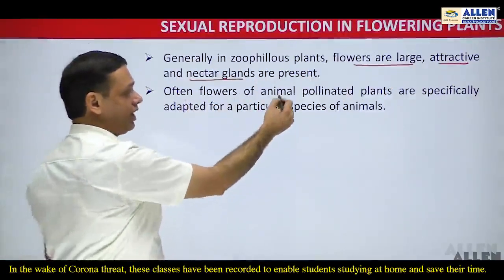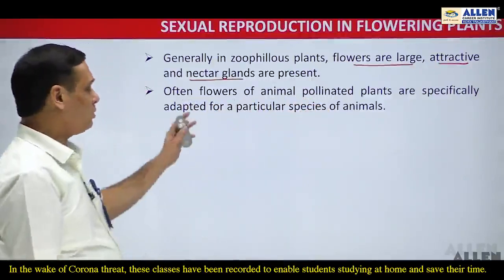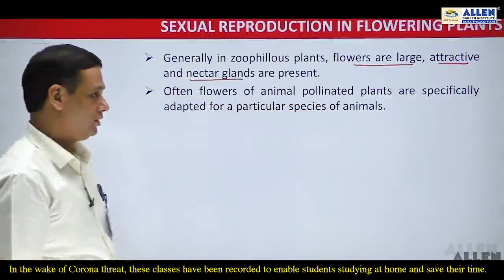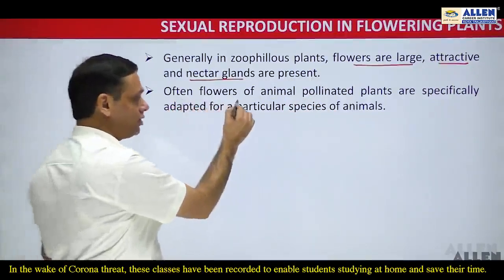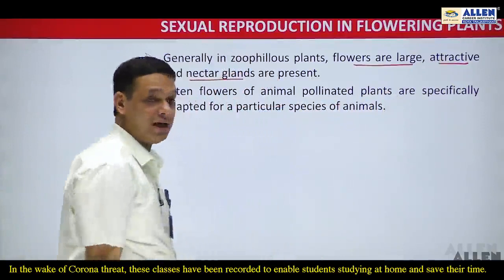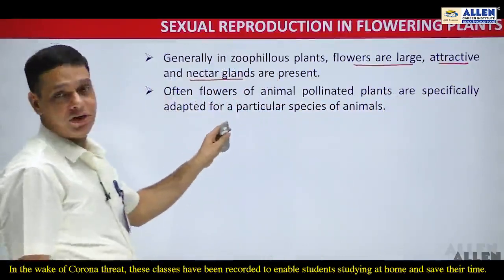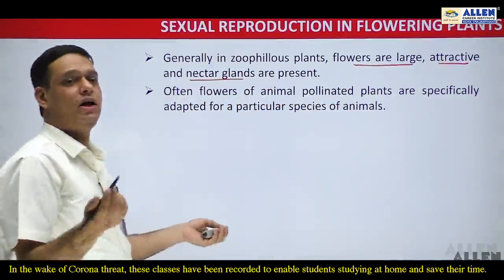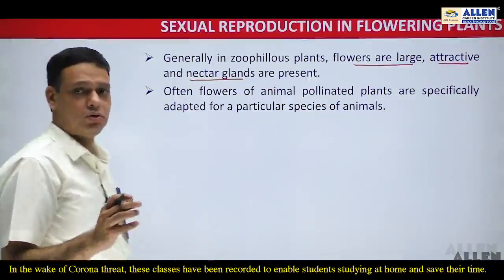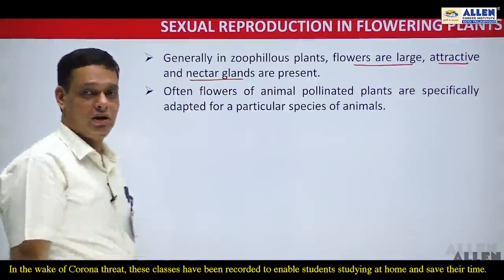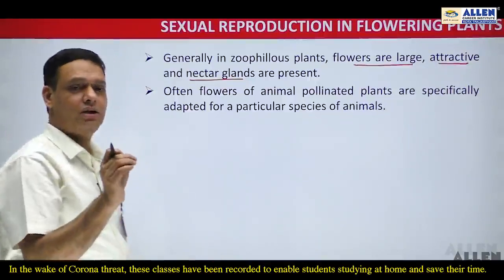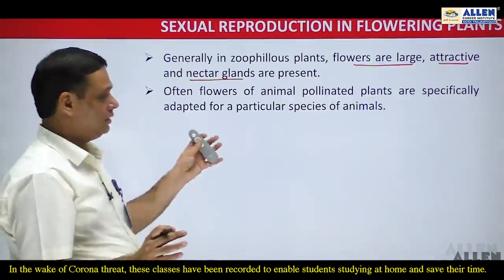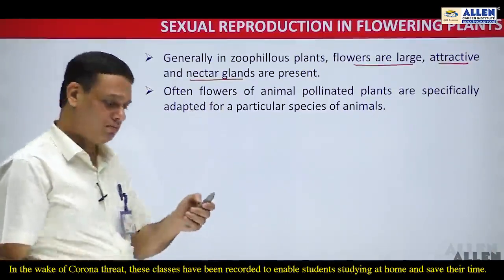Often the flowers of animal pollinated plants are specifically adapted for a particular species of animals. Remember this. Not all animals are responsible to pollinate each and every plant. Only specific animals play an important role in the pollination of specific plants.